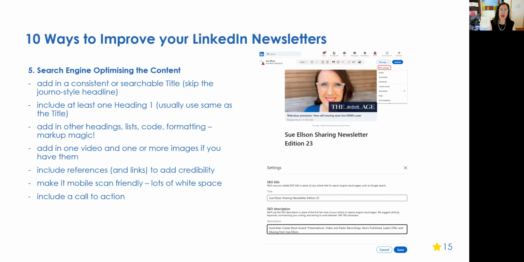So if you decide to call it something interesting that could come up in search results, please don't go with the journalistic style interview title that's some really catchy thing like this journalist article, Ridiculous Premiums, How Self-Insuring Saves Sue $5,000 a year. That is not telling you how to save money on professional indemnity insurance. It's fabulous, it's eye-catching, but it wouldn't work so well in a search query if I was looking to save money on my professional indemnity insurance. So keep those things in mind.